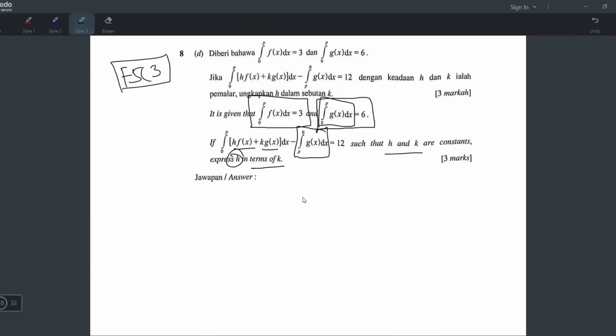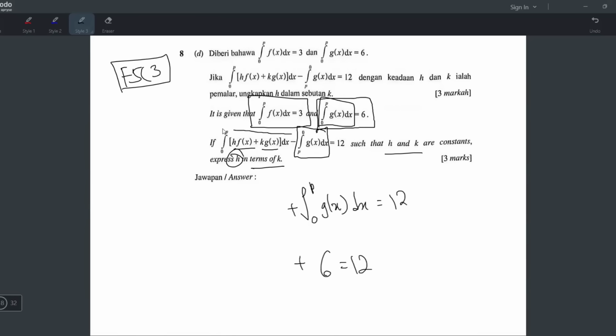So kita terbalikkan, p 0 jadi 0 p g(x) dx sama dengan 12. Tapi kena tukar tanda, letak negatif. So dia jadi macam ni, minus macam ni. Faham kan? Ataupun kalau you nak cepat, terus tulis tambah boleh juga, because minus jadi plus, right? And then the next baris dia akan jadi tambah. Yang ni boleh letak 6 lah, sama dengan 12.